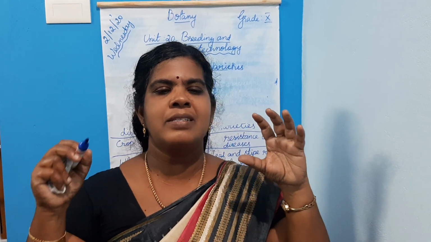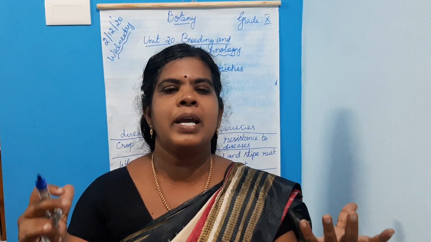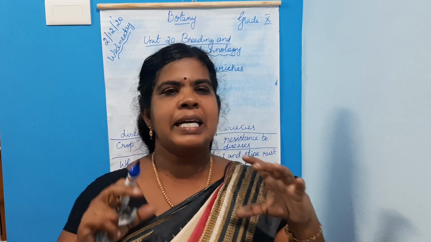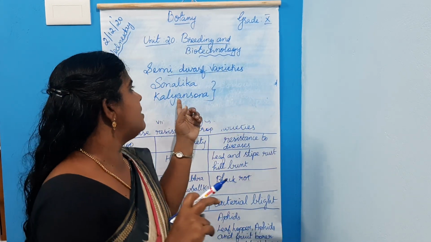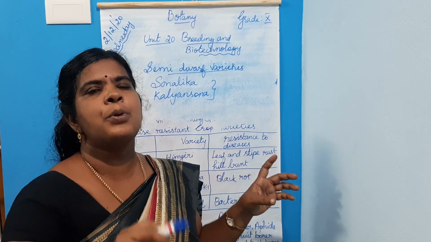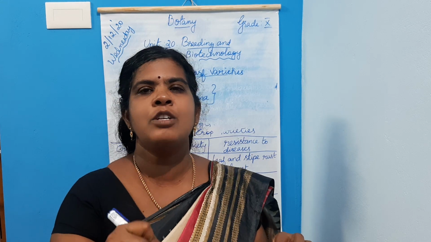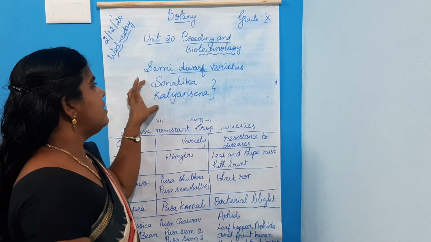Because of these semi-dwarf varieties, India achieved more productivity. These two varieties have certain improved characteristic features. The improved characteristic features of these varieties helped India to achieve more productivity. What are the varieties?